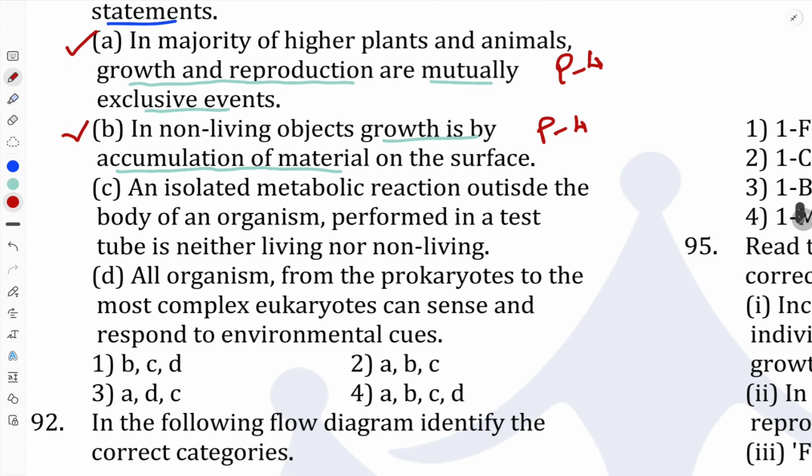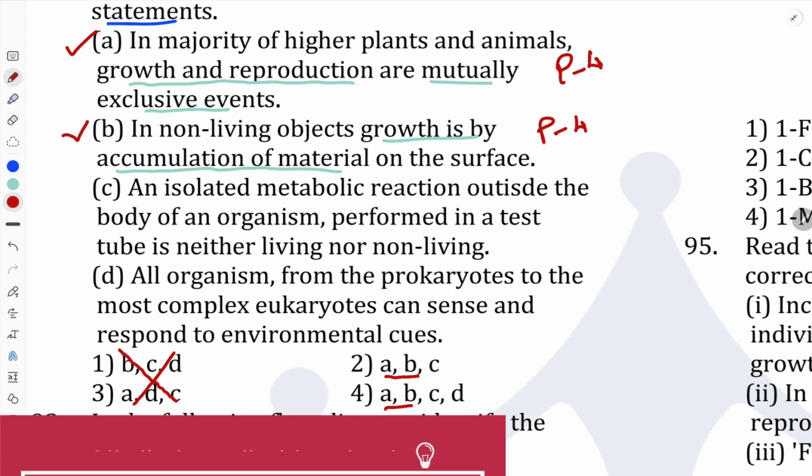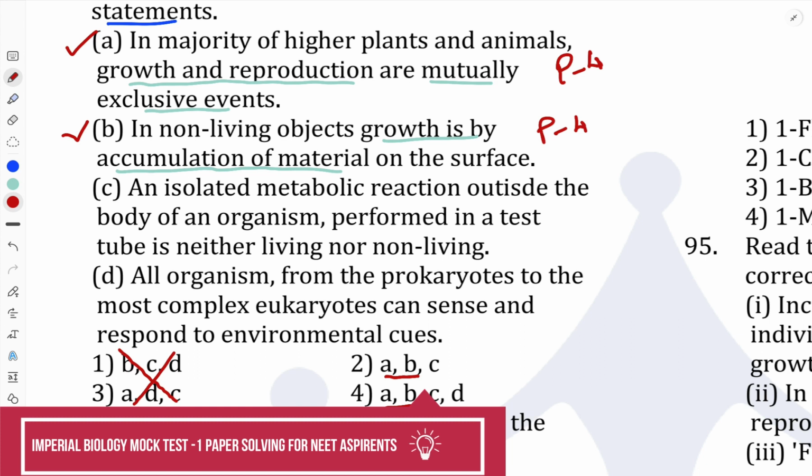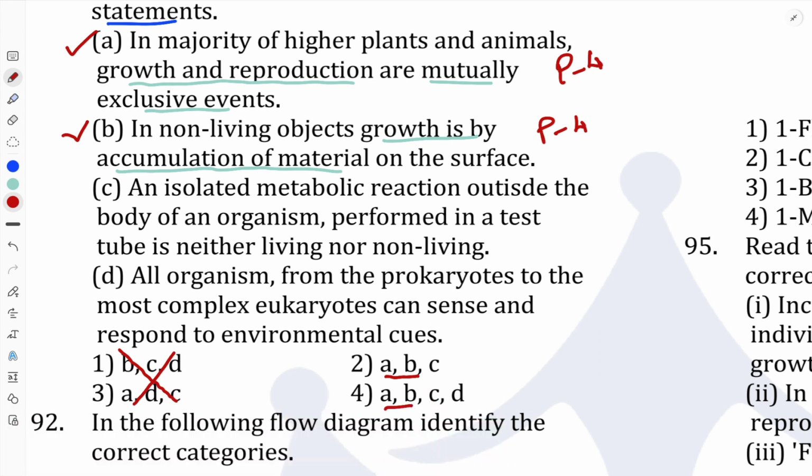Now if we see the options, very carefully see that options A and B, both are correct. They are present in option number 2 and option number 4. So obviously option number 1 and option number 3 are not correct. So without solving the entire question, by only studying these two statements, we already get 50% of our answer. Now for the next 50% we have to check option D, because C is also present along with A and B in option 2 and 4. So we have to check option D.